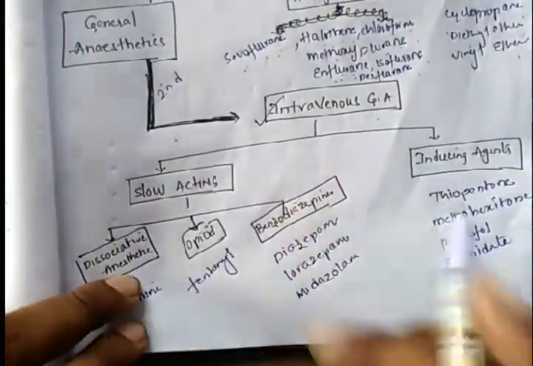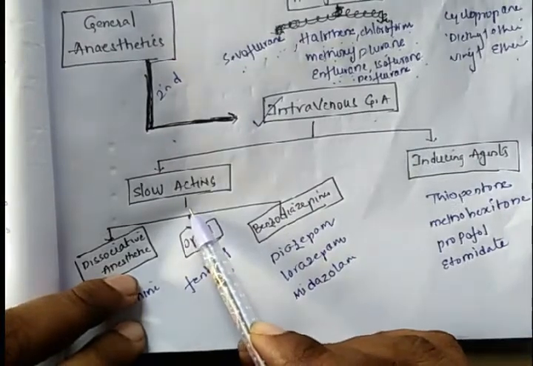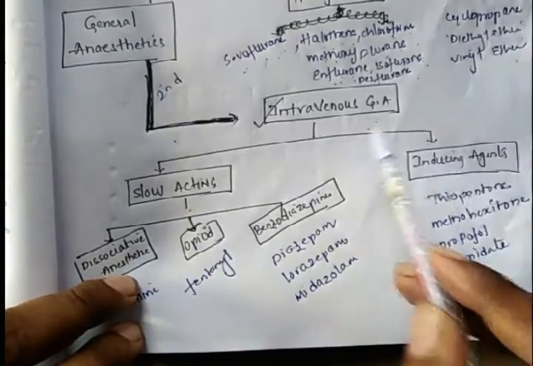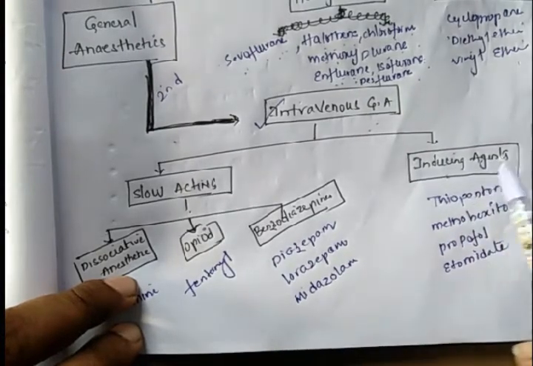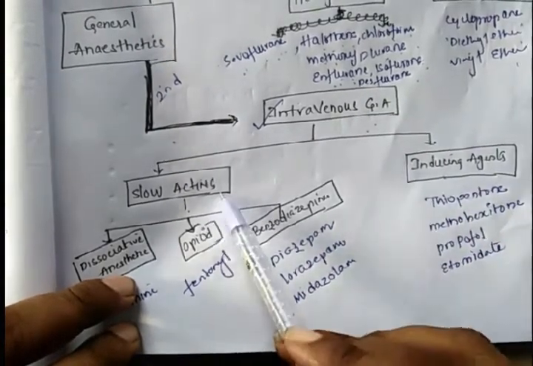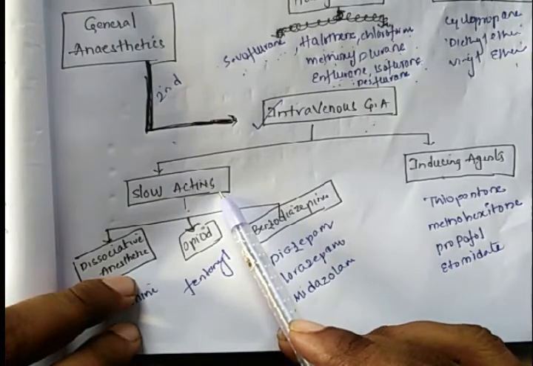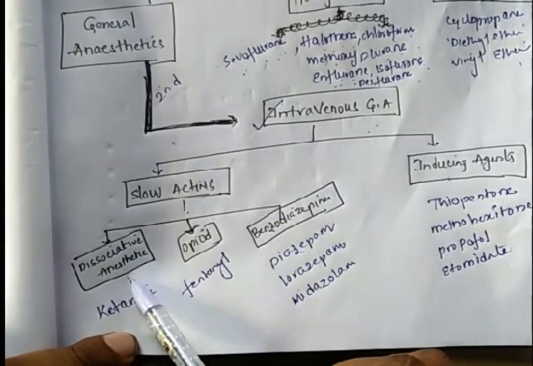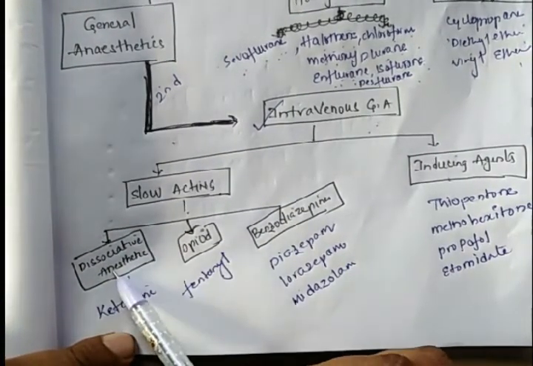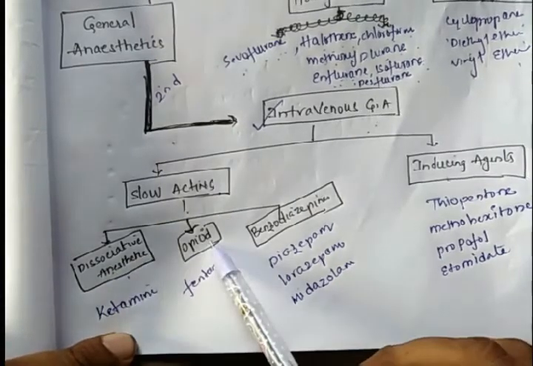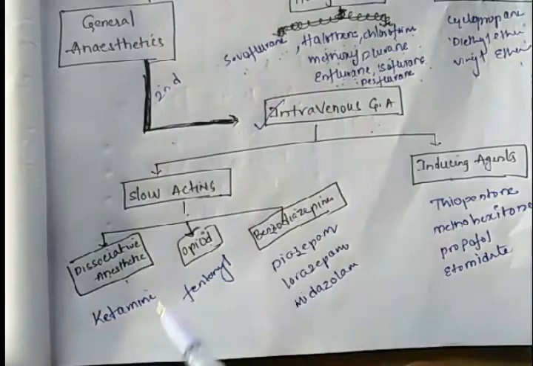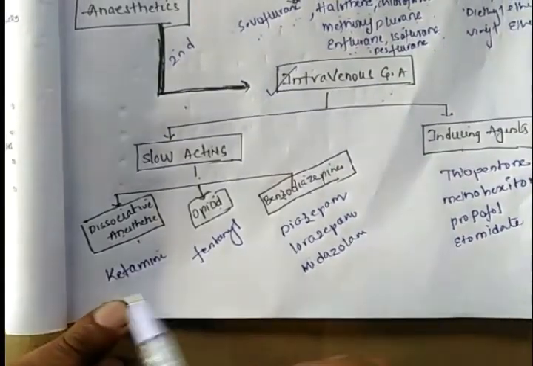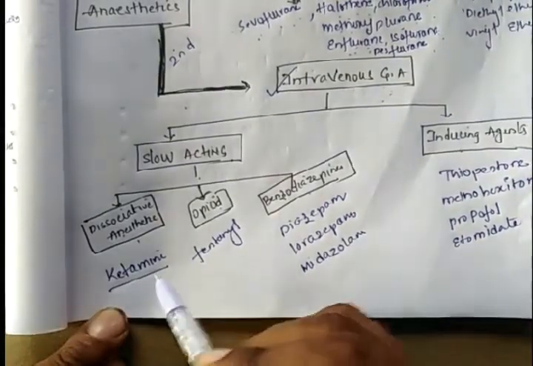These intravenous general anesthetics are majorly classified into two categories: slow acting intravenous general anesthetics and inducing agents. The slow acting ones are classified into three categories again: dissociative anesthetics, opioid anesthetics, and benzodiazepines. The example for the dissociative anesthetic is ketamine.